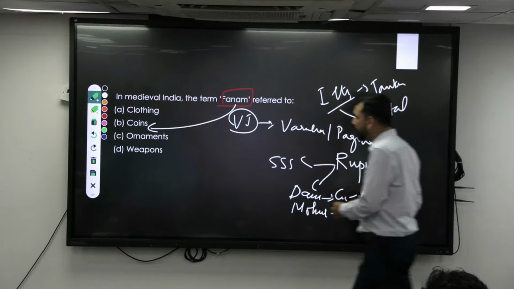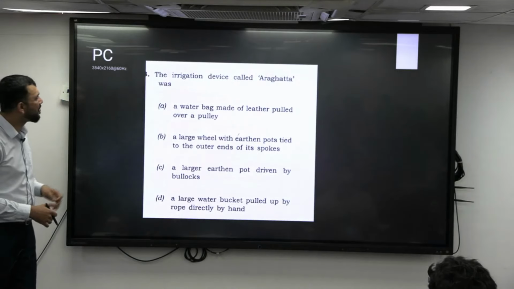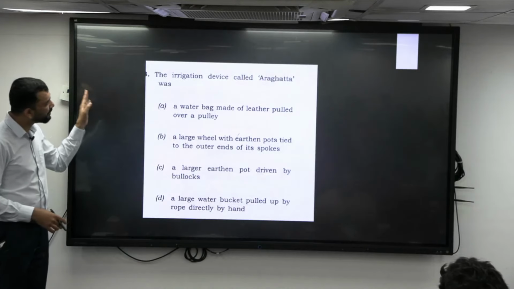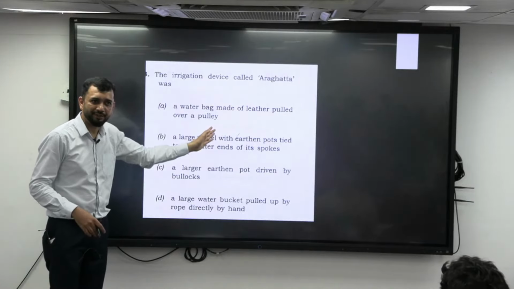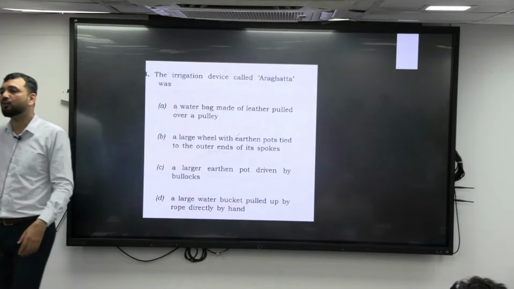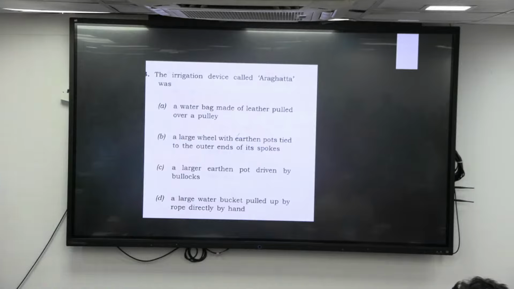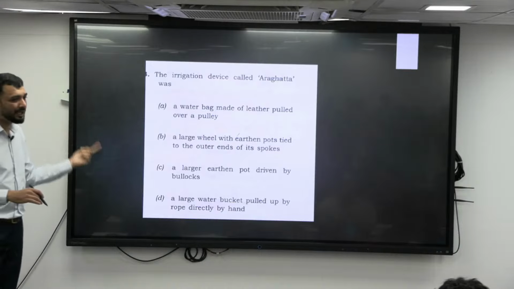So then finally, an irrigation device called Araghatta. Already they have only given the irrigation device. Now you see the difference. This is a 2025 question. Now they are not asking what Araghatta is. Irrigation, bonded labor, that has already been done. Once that comes, they go to the next level. That is what I am telling you, to understand the logic.